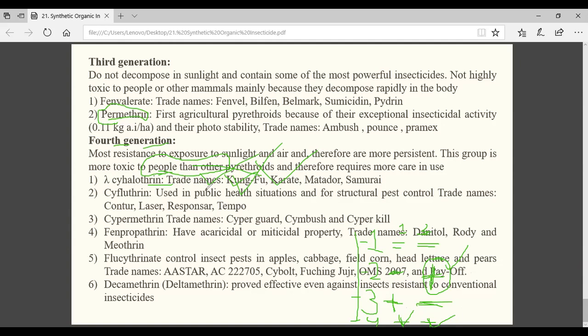Anyway, I will give you the word file which I have sent in the third semester also. There all the trade names are there, important trade names you have to remember. Understood? Okay. So now once again I will tell you what to remember only.